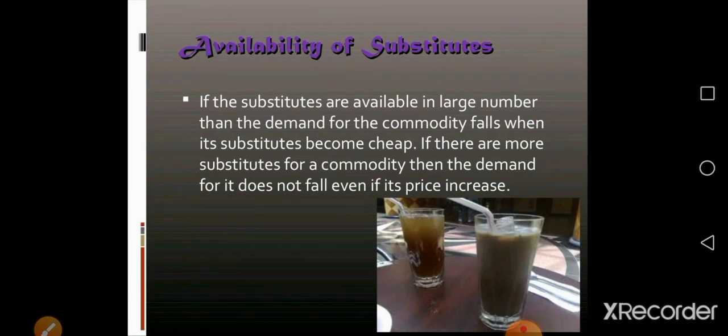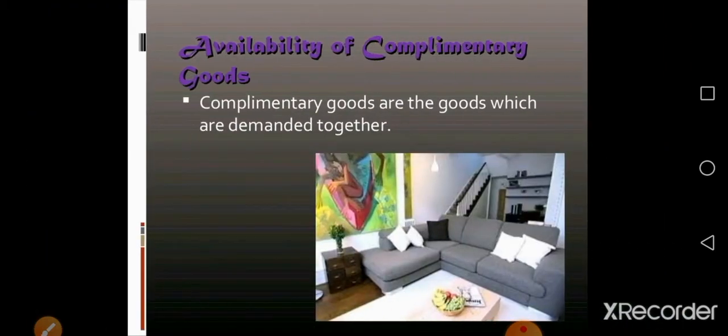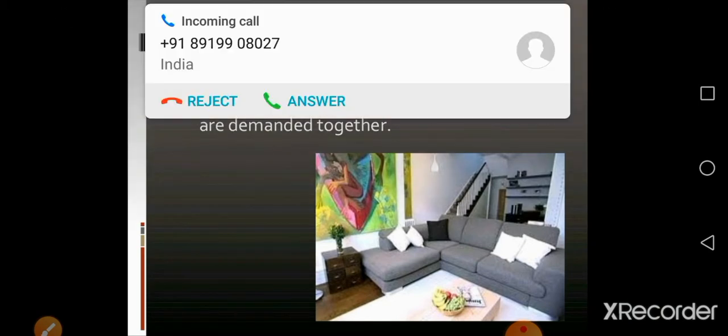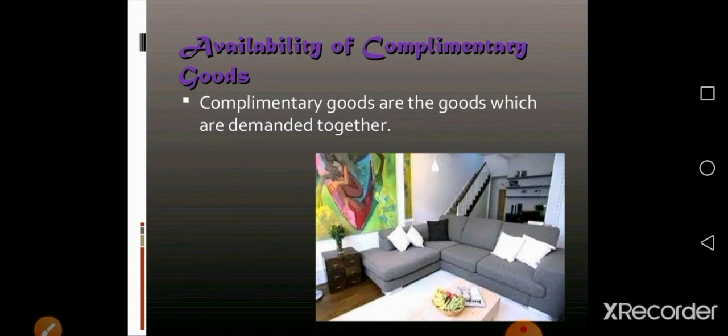Availability of substitutes. If the substitutes are available in larger number, then the demand for the commodity falls. When its substitutes become cheap, if there are more substitutes for a commodity, then the demand for it does not fall even if its price increases. Availability of complementing goods. Complementing goods are those goods which are demanded together.